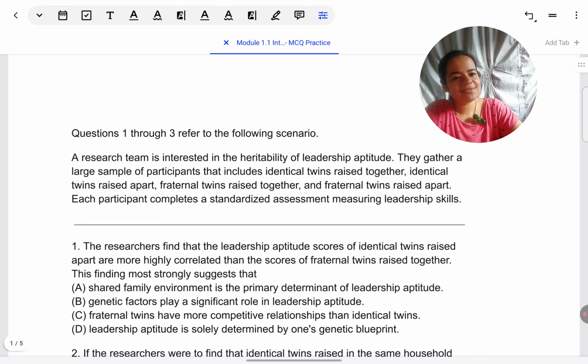I know this sounds like too much. It sounds like, oh my god, I have to spend so much time on every MCQ, this is going to take a lot of time.